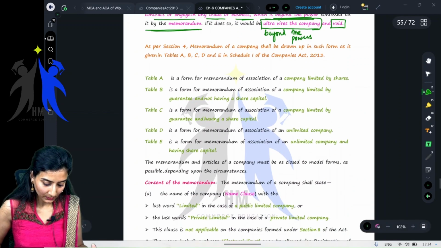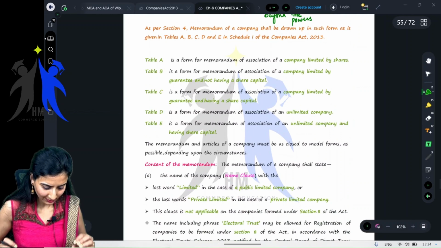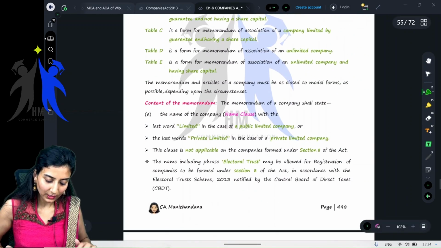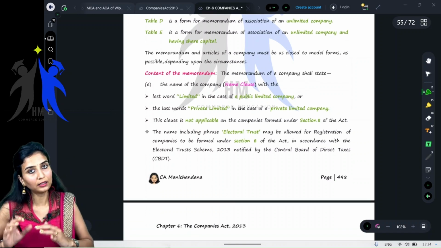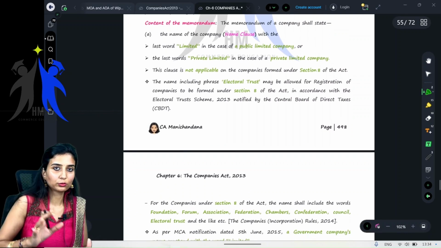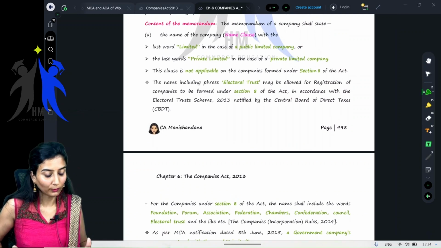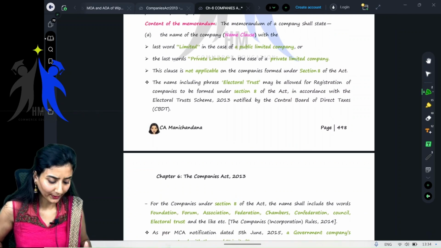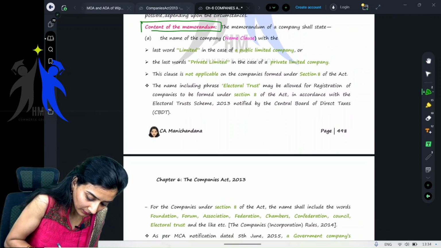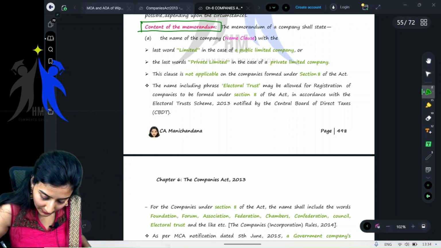Okay, next comes tables. Children, I'll do this a little later. I'm not going to skip anything. We'll come back to this once we finish the content of the memorandum. Once we finish the content of the memorandum, we will go back to the tables which are given in Schedule 1. Don't worry. Now come to the content of the memorandum.